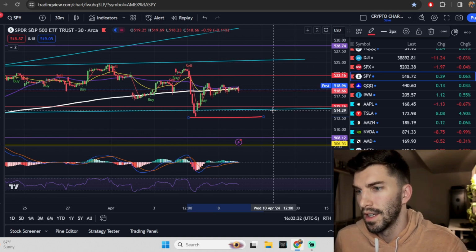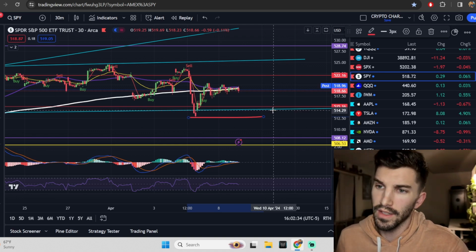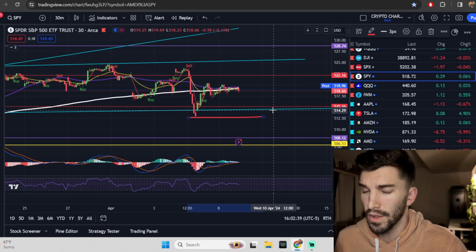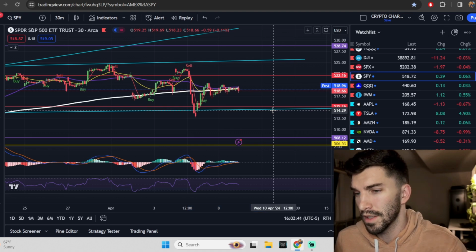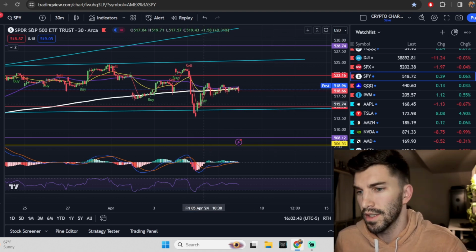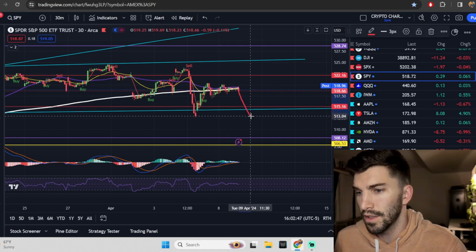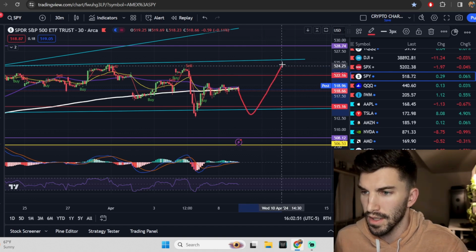Actually, CPI doing what TLT is doing right now, TLT looks like the momentum's dying out. They're just looking for some good news for a solid bounce. So if you're trading based on the momentum, TLT looks like it's about to bounce, which means those yields are actually about to come down. Okay, so if those yields actually come down, what could that mean? That could mean people see rate cuts. Maybe the CPI comes out good and then we see this market start to head up one more time.